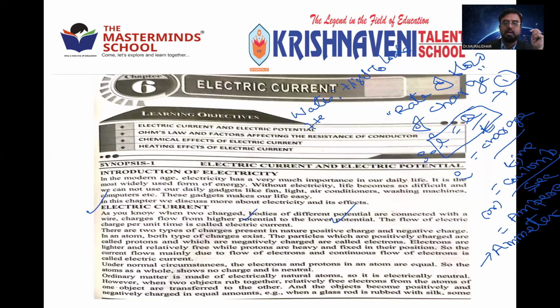Heat flows from hot body to cold body. Correct? Convention. Correct or not? So wind flows from high pressure to low pressure. Correct or not? Everything is common. Similarly, electricity also flows from higher potential to lower potential. That is positive to negative.